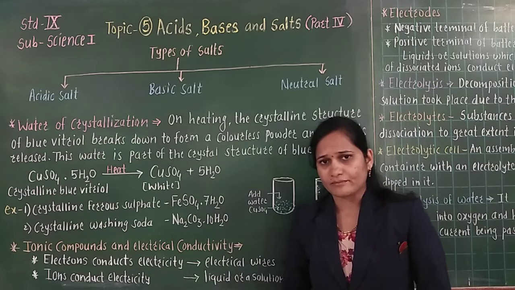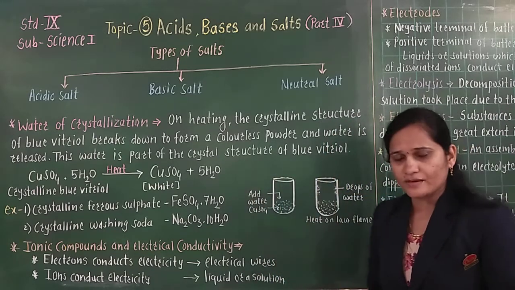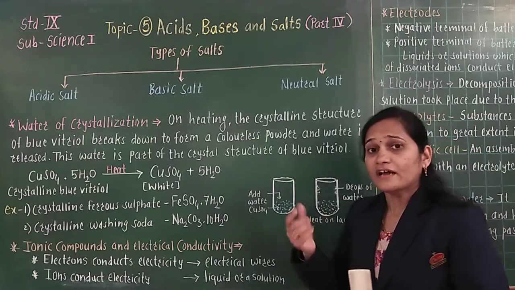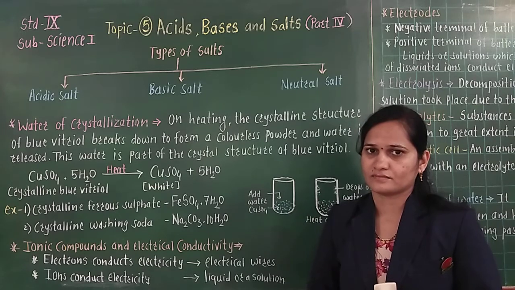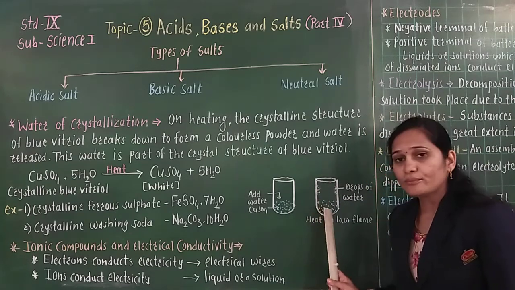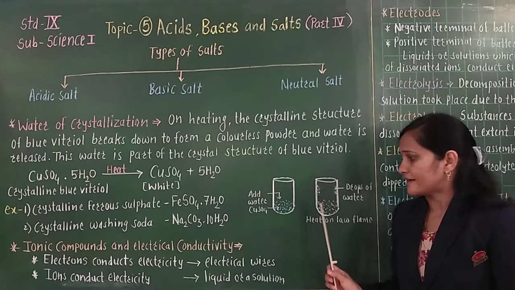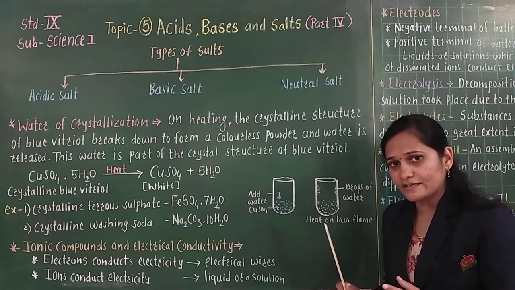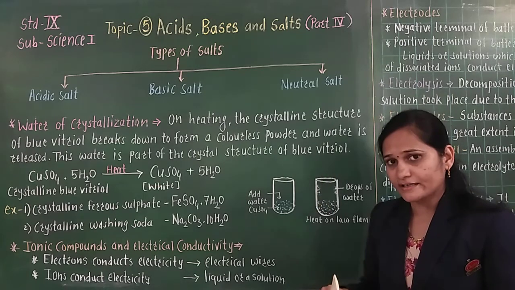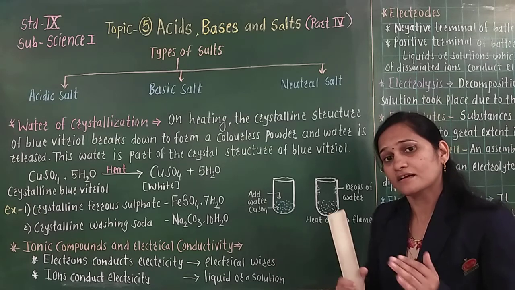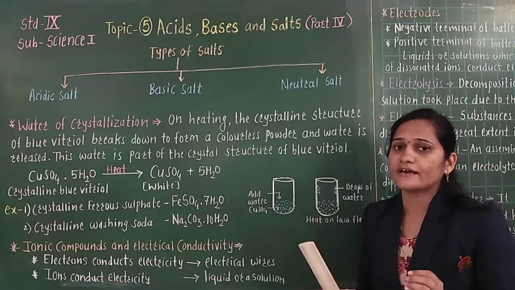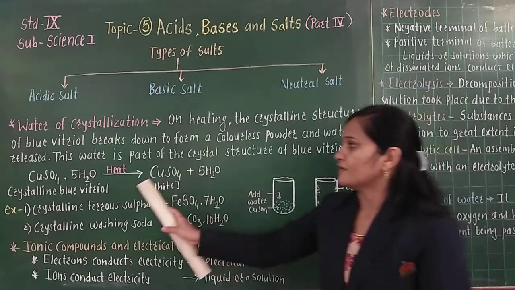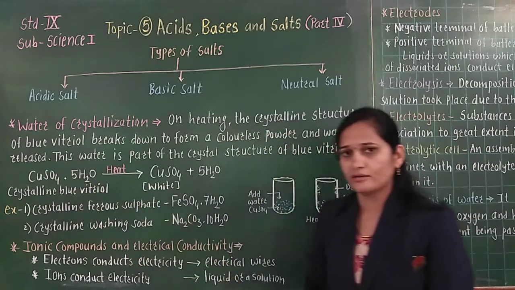But after some time, when you pull off this test tube and add some water in it, it regains its blue color again. It means that on heating, the blue compound loses water, and when you add water in the test tube, it regains its color and becomes a blue solution. So, we understood which type of reaction occurs when we give heat to crystalline blue vitriol.